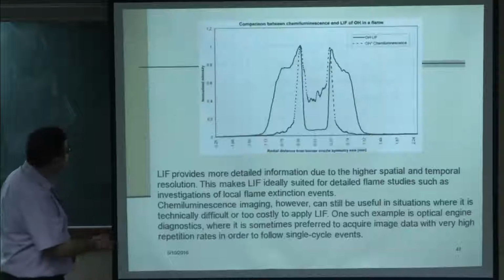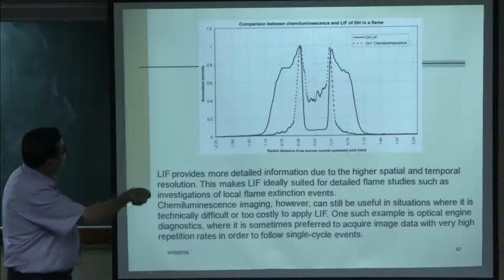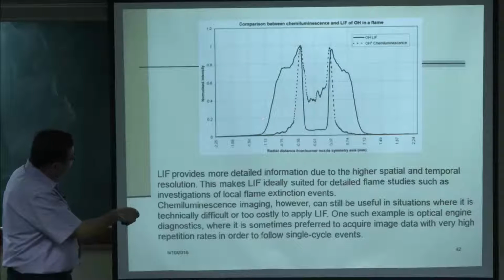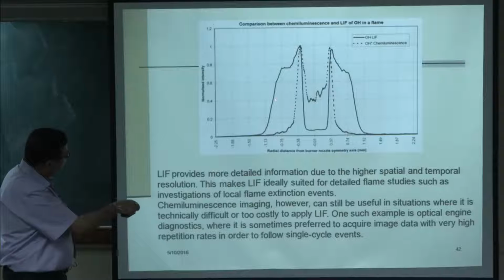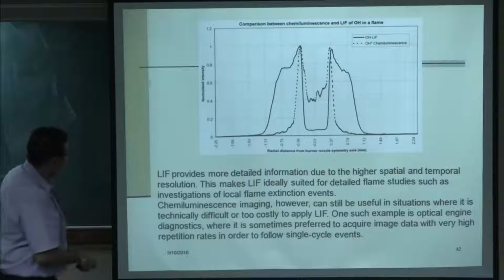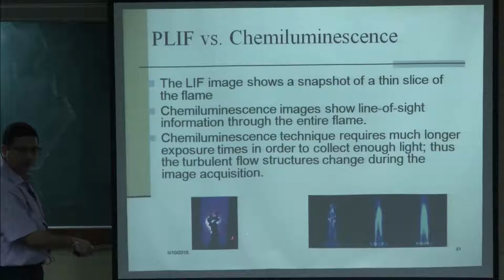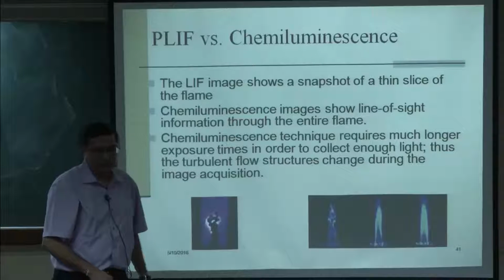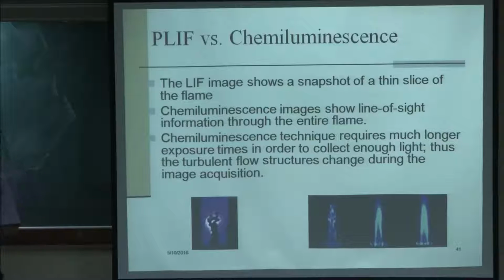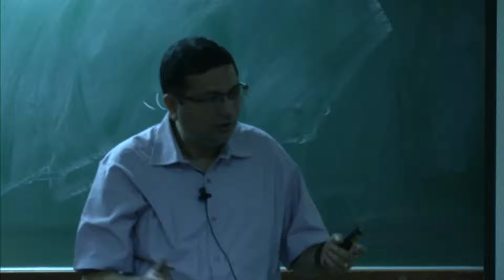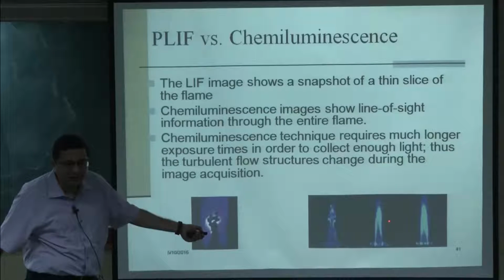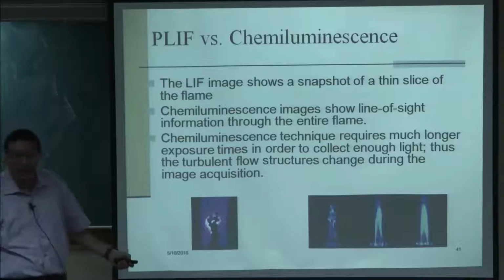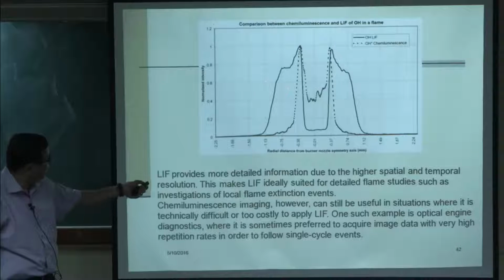And then another thing is that if you look at this OH PLIF and OH chemiluminescence, you see that in this zone the peak is the same, but away from the peak in this zone you have quite a bit of OH present. This is the diffusion of OH that you are seeing here, but that is not seen in chemiluminescence, because the flame is not a sharp edge, there is a diffusion zone, but in chemiluminescence the intensity difference is so much that this cannot be distinguished. And if you have to distinguish it, you have to give more time to get that amount of light, whereas PLIF at reasonable time gives it.